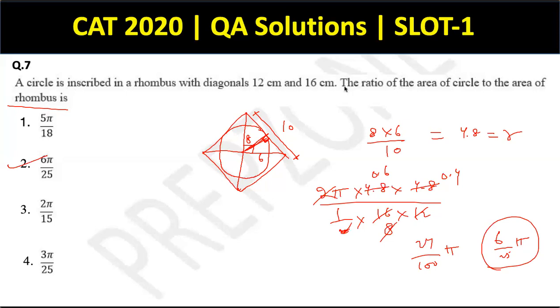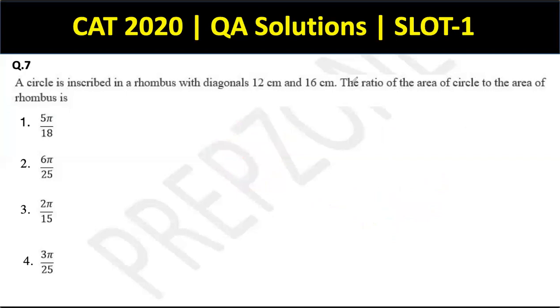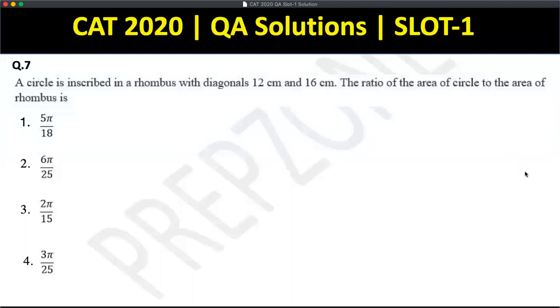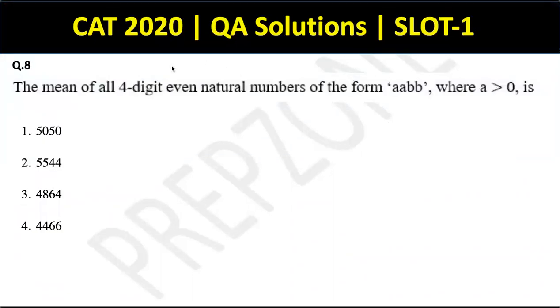Cool. Again, according to me, it's a level 1 question only, just using the basic properties of a right angle triangle. All right. So question number 8 says: mean of all 4-digit even natural numbers of the form AABB.